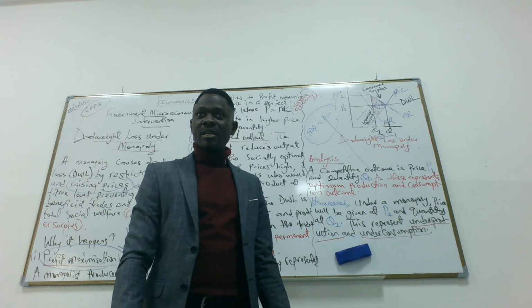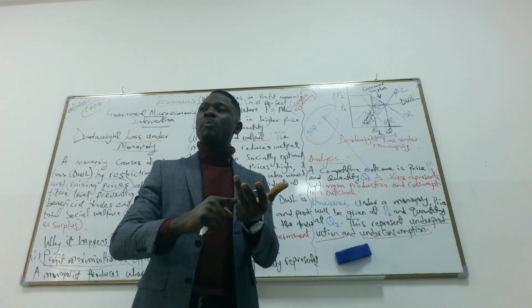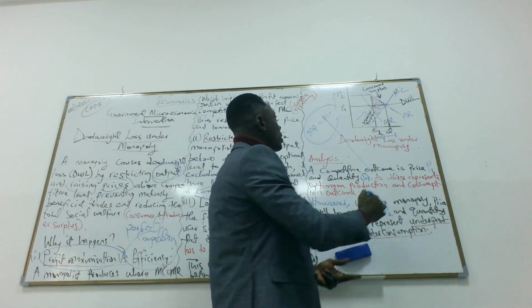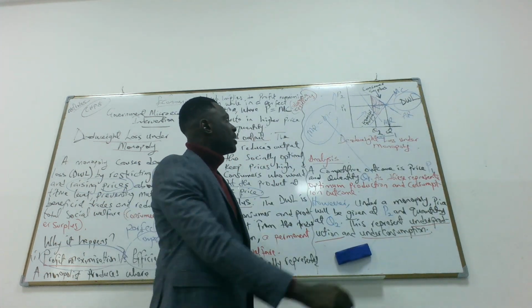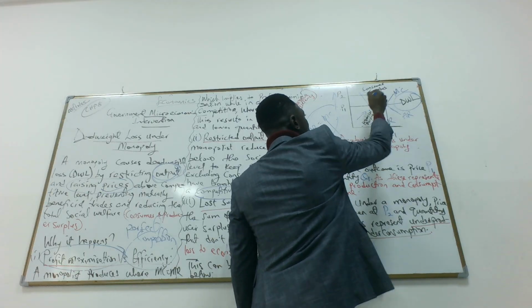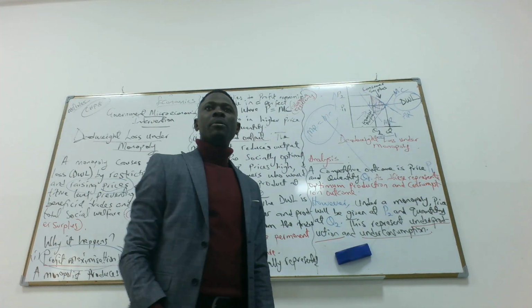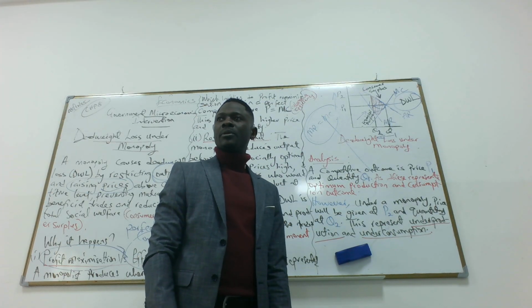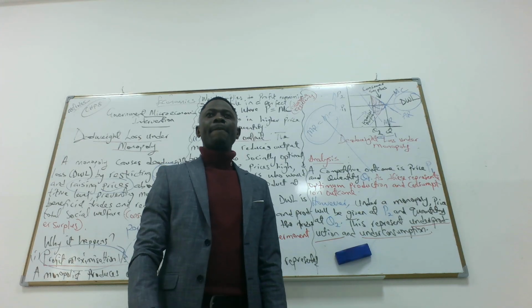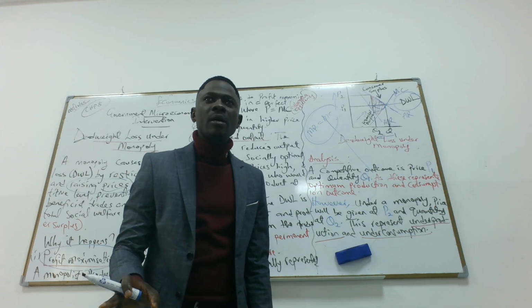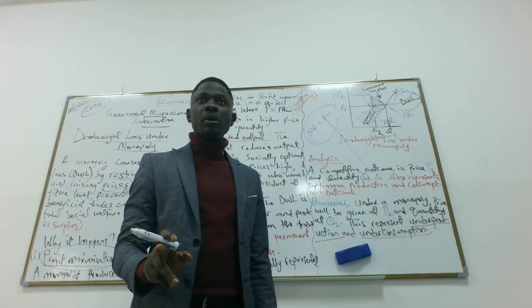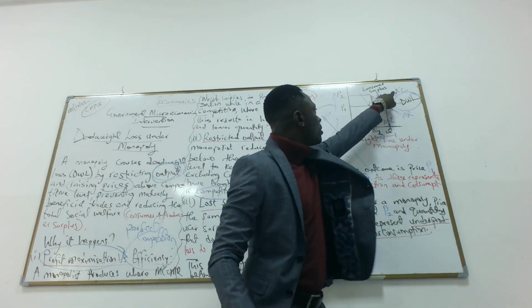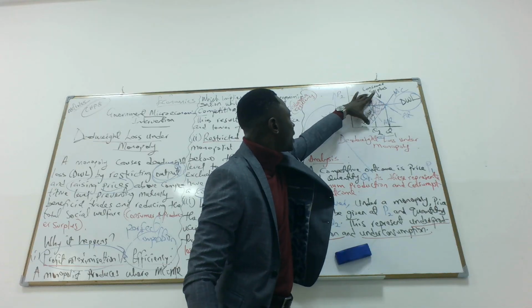Does it make sense? So a fall in consumer surplus and a fall in producer surplus is what? A deadweight loss. So there's a deadweight loss here because we are not at equilibrium. Do we understand? Yes? Where is the producer surplus? Producer surplus. The supply curve, this is producer surplus. The supply curve, these are producer surplus.